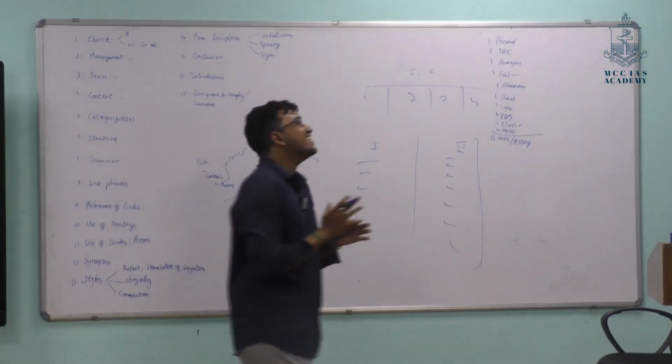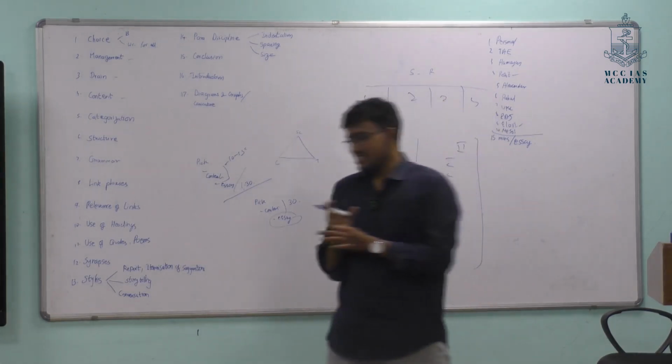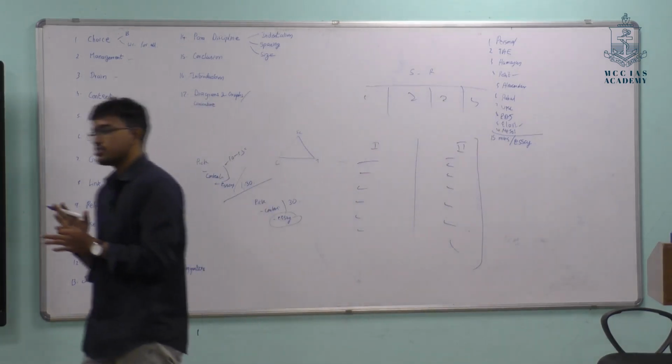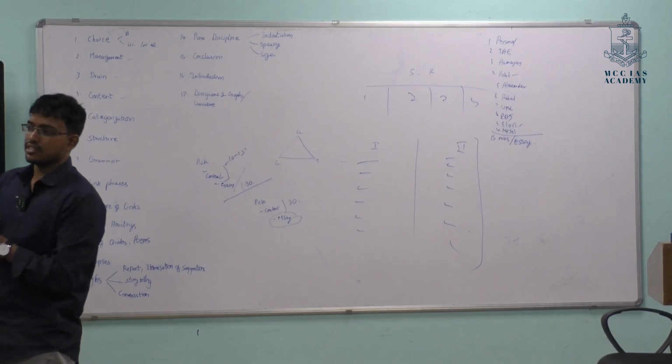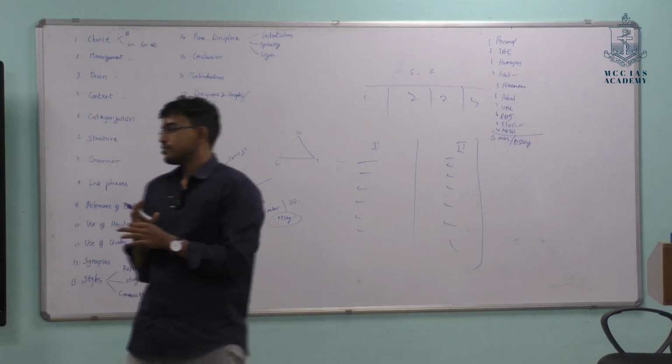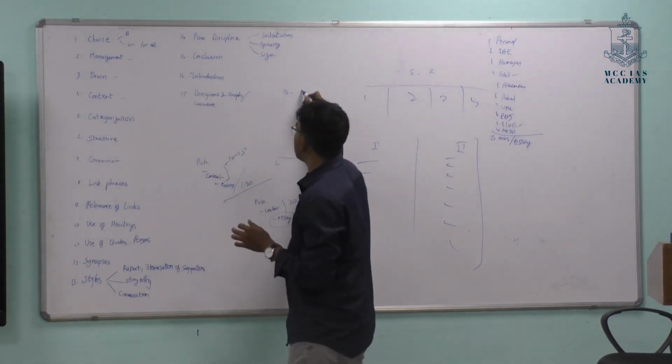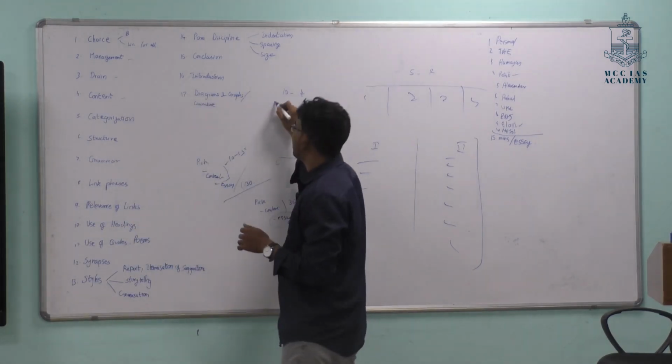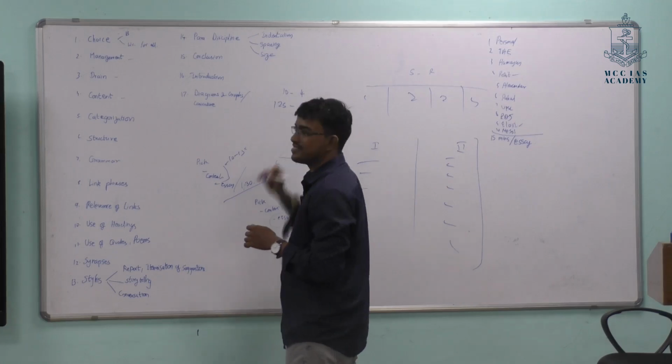So for 15 marks you get 6 marks, that means 6 points have to be there. For a 10-mark question, 4.5 marks, that means 4 points have to be there. So for 10 marks you are writing 4 points. For 125 marks, how many? See that.